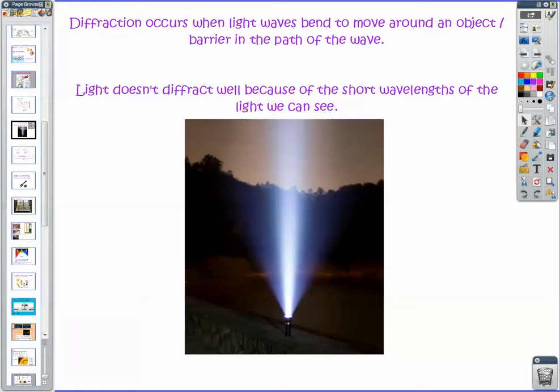So light just does not diffract a whole lot. Otherwise, if there were longer wavelengths, instead of it just being this V shape, you might get light all the way up to the sides. But obviously, that's not the case. Light has short wavelengths, so it's just not going to diffract very much.